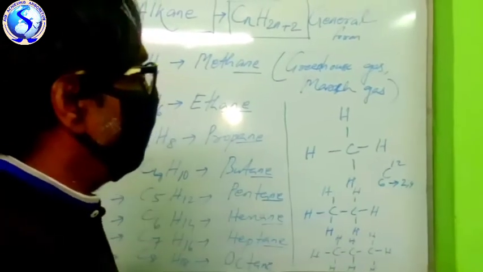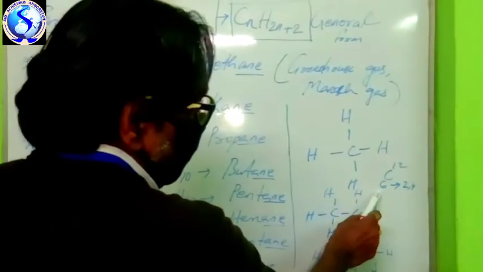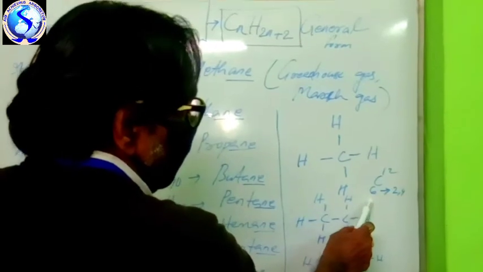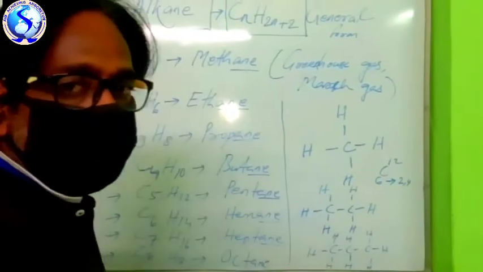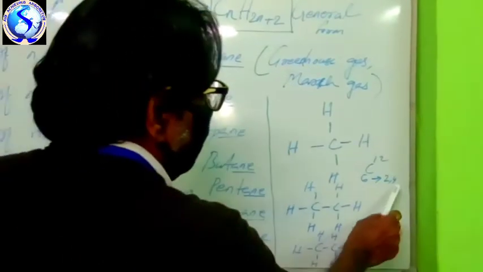As carbon atomic number is 6, in its electronic configuration the first shell, that is the K shell, contains 2 electrons. The second shell, that is the L shell, contains 4 electrons.